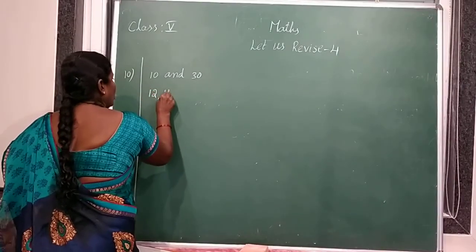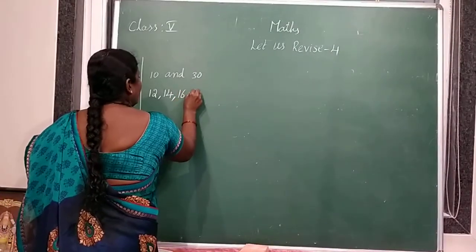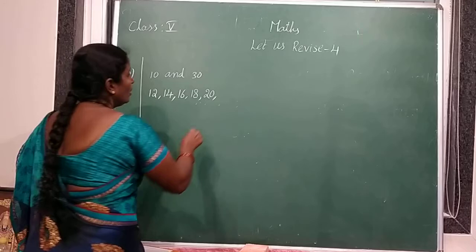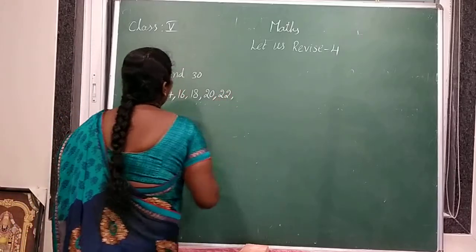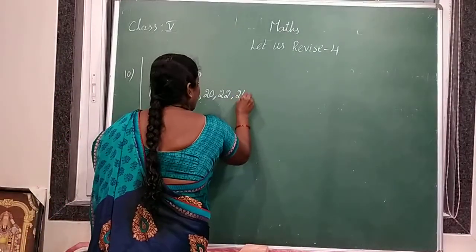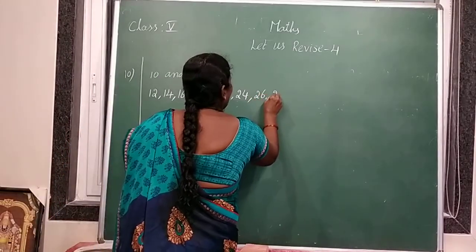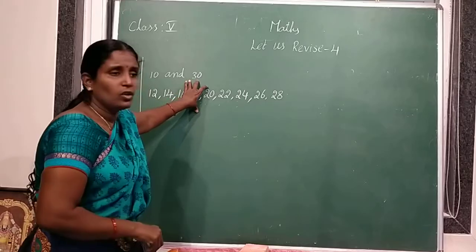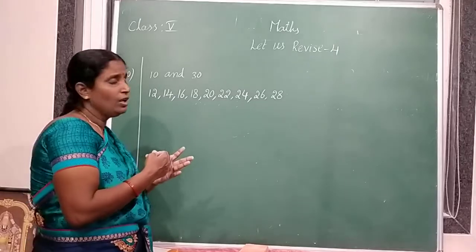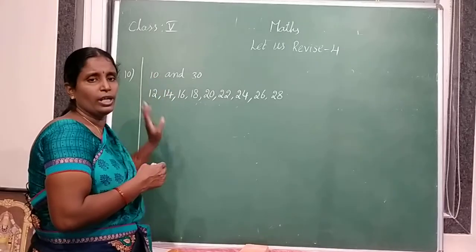12, 14, 16, 18, 20, 22, 24, 26 and 28. 30 is also an even number, but we have to count the even numbers in between 10 and 30, so we should not count 30. 10 is also an even number, but we should not count 10.